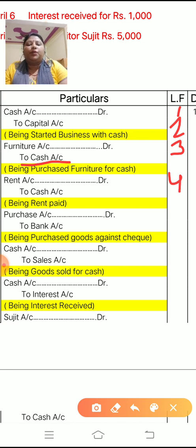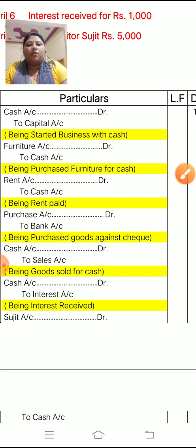Okay. Next is rent. So number 4 is rent. Again it is written to cash. No problem. Do not make the ledger again. Okay. Purchase number 5. Then bank number 6. Sales number 7. Interest number 8. And Sujit number 9. So total 9 ledgers you have to make. Okay. Now what is the format of ledger? I will tell you.